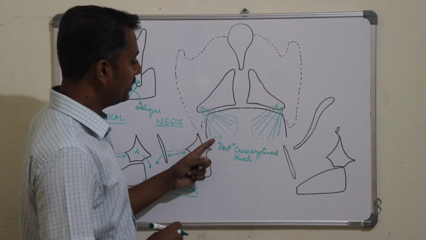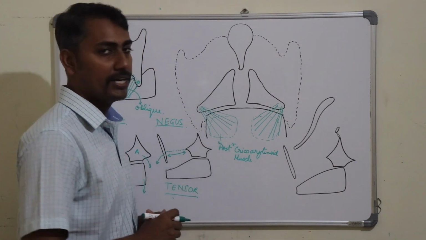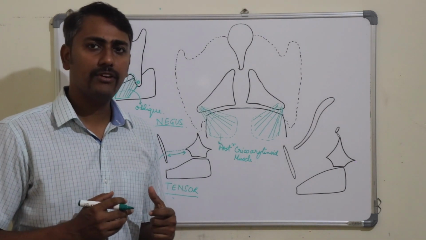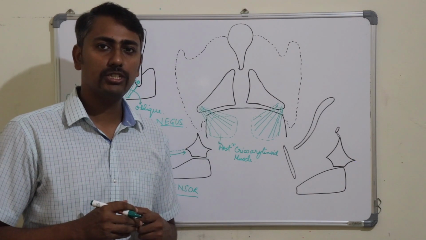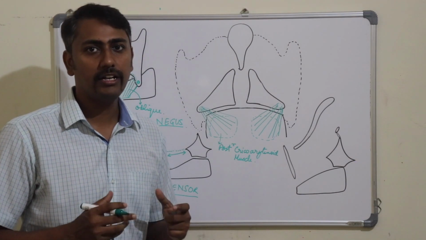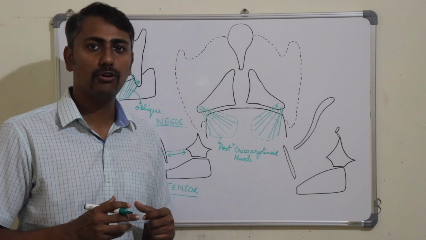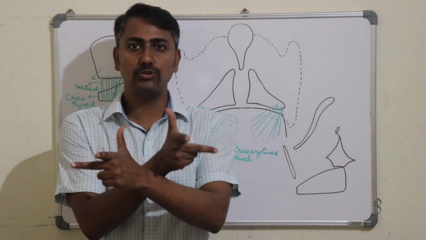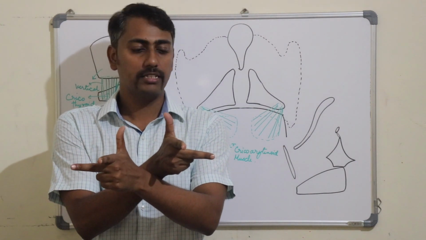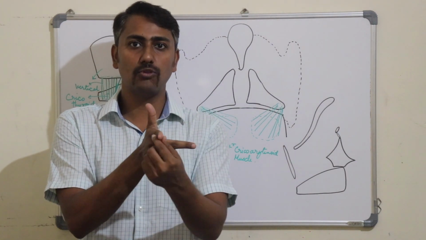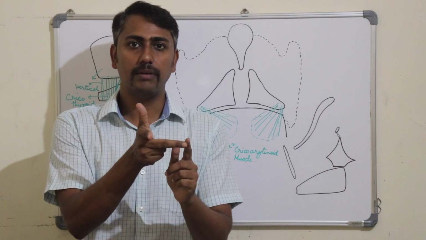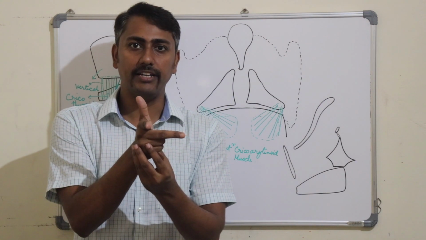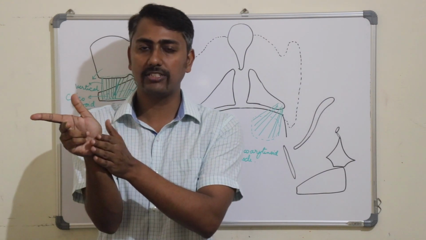Okay, so what would be the action of this posterior cricoarytenoid muscle? Now we will again repeat that hand trick that we used earlier for the demonstration of the orientation of the arytenoid, that you can see in my previous video on the laryngeal cartilages. So let us imagine these are the two arytenoids of both these sides. This one was the apex, this one was the vocal process, and this one was the muscular process of the arytenoid.